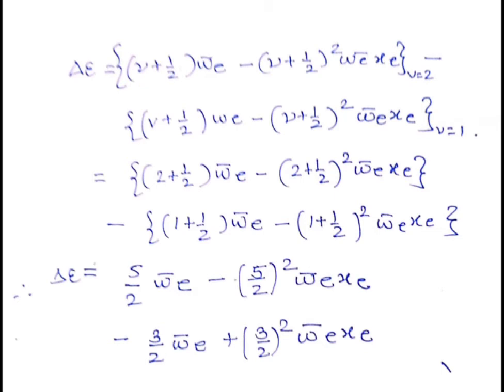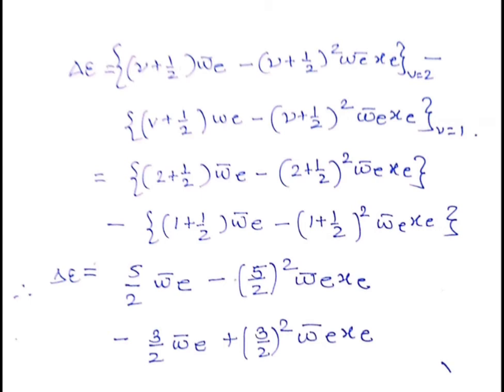So, I have written all the terms here. For the excited state v is 2, so I have written here (2 plus half) omega bar e minus (2 plus half) bracket square omega bar e xe. This is for the excited state, v equal to 2, minus the ground state energy, (1 plus half) omega bar e minus (1 plus half) bracket square omega bar e xe. Here omega bar e is the equilibrium frequency and xe is the anharmonicity constant.